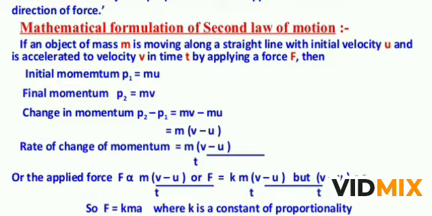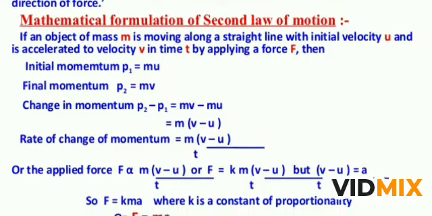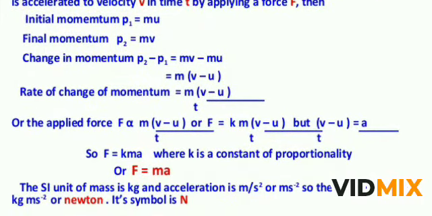Here you can see the initial momentum of the body is P1 is equal to mu, where u is the initial velocity. Final momentum after time t, with velocity v, is P2 is equal to mv. Change in momentum is P2 minus P1, or mv minus mu. Take m common: m(v minus u). Now what is the rate of change of momentum? m(v minus u) upon t, and (v minus u) upon t is acceleration, because the rate of change of velocity is called acceleration. So we can say that the rate of change of momentum is proportional to F, and using the constant k, F is equal to kma, where k is the constant of proportionality and the value of k is taken as 1, so we can write F is equal to ma.